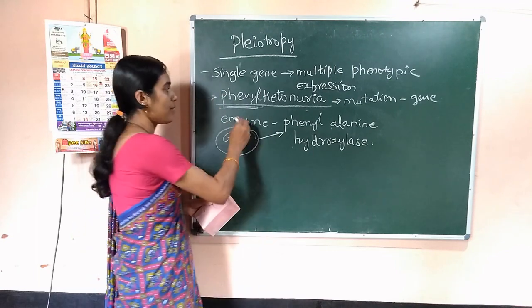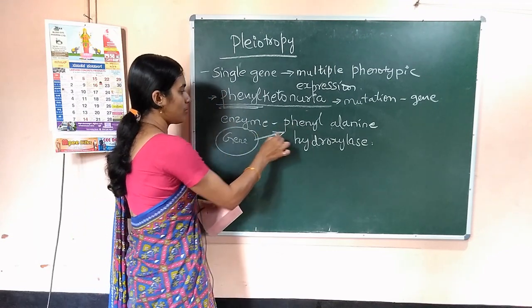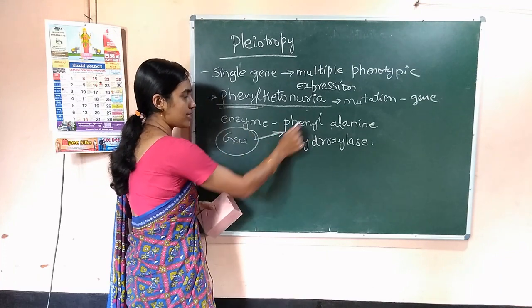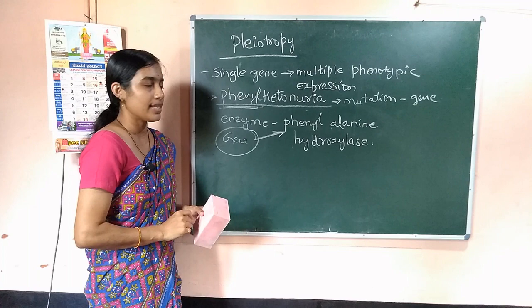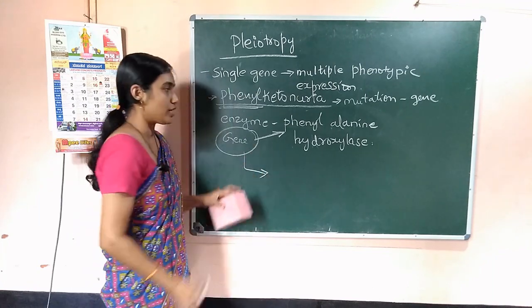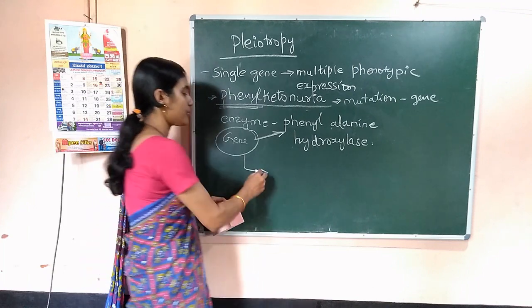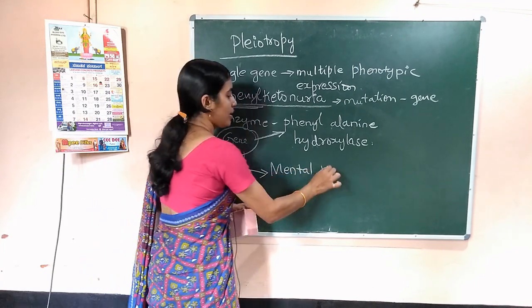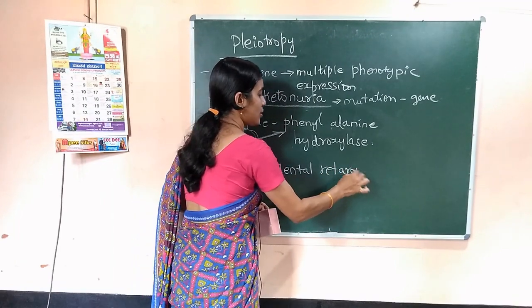How? When there is a mutation in this gene that codes for the enzyme phenylalanine hydroxylase, then the individual showing the disorder shows multiple phenotypes like mental retardation.